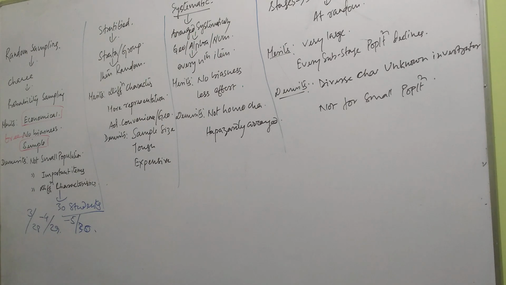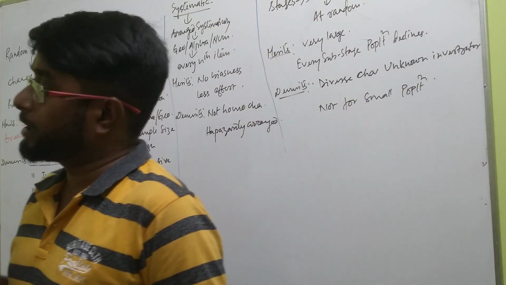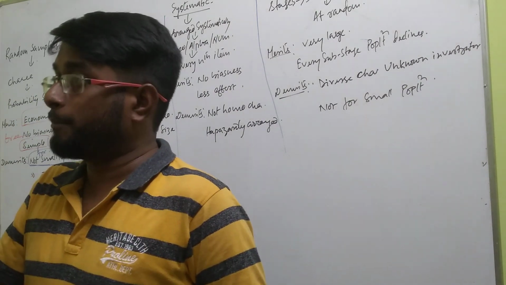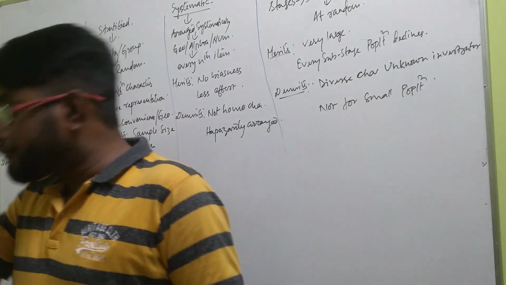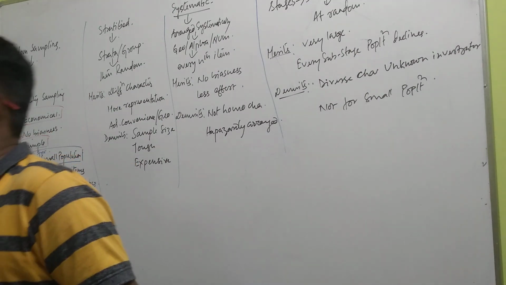What? That it is an economical method, it saves time, money, effort, it is free from biasness, and then it is a very simple method. Understand? Demerits. What is the demerits? Demerit is not small population. Though in the very beginning I have given the example of this 30 students. আমি কি বললাম, say in this classroom there are 30 numbers of students, and now let us select 5 samples. But the biggest problem of random sampling is that it is not applied for this 30, 40, 50, 60 number of population. It is applied for more than 1000 population.